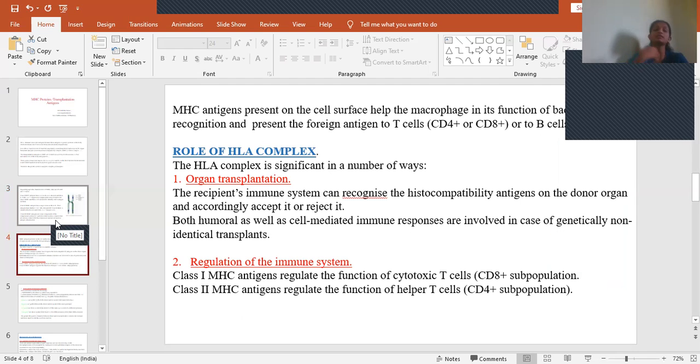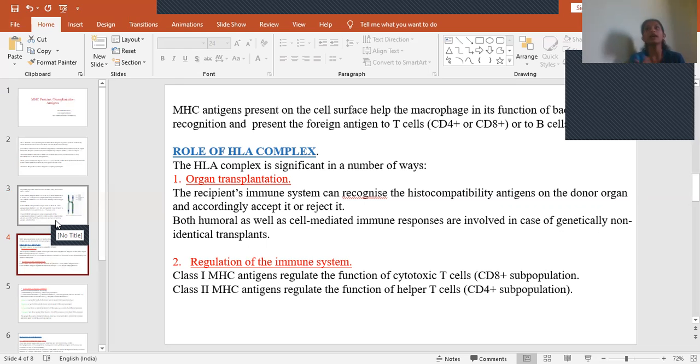If it is present on the cell surface region, what will it do? It will help the macrophage in its function of bacterial recognition, and also help in presenting the foreign cells to T cells. Once they recognize the bacteria, they will take it and submit it to the T cells, that is CD4 plus or CD8 plus cells, or to B cells.